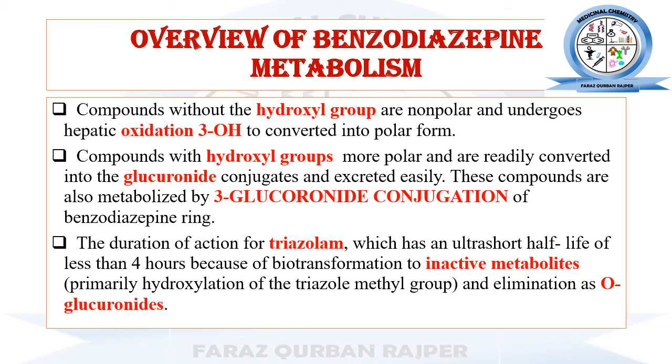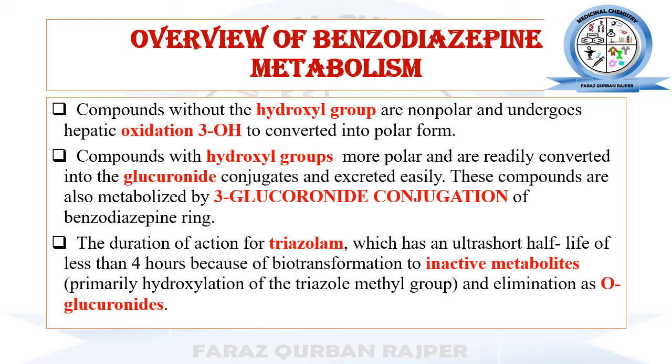These benzodiazepines are usually metabolized into inactive metabolites by the phase 1 oxidation reaction. During the phase 1 oxidation reaction of the triazole benzodiazepine, alpha hydroxylation takes place. The alpha hydroxylation usually takes place at the methyl group that is present at the first position of the triazole ring. And after the alpha hydroxylation, the next step will be the formation of the glucuronide with that hydroxyl group.